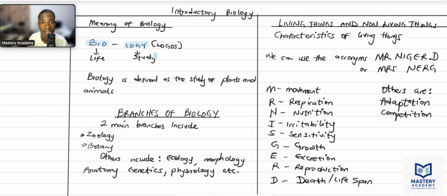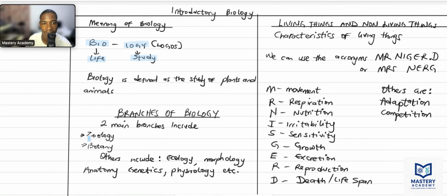Now, if we say life, what comes to your mind? Living things, right? Living things can be classified into two major types: plants and animals. So, when we say biology is the study of life, it means biology is the study of plants and animals. So, that is the definition of biology.